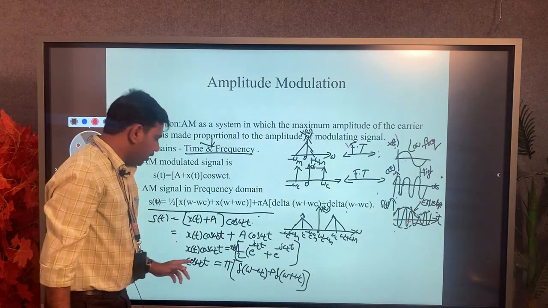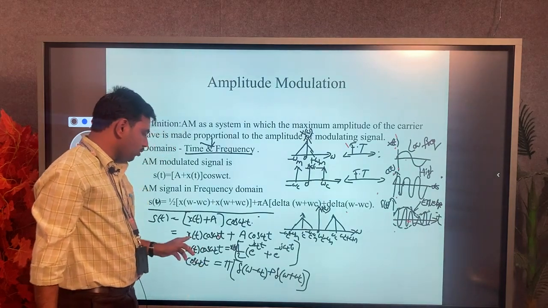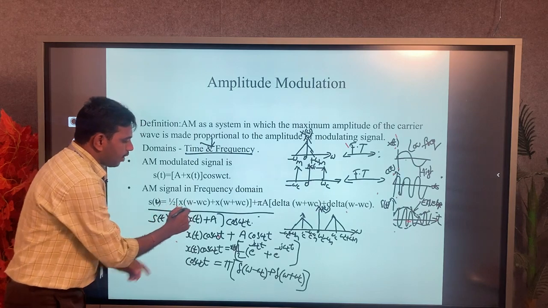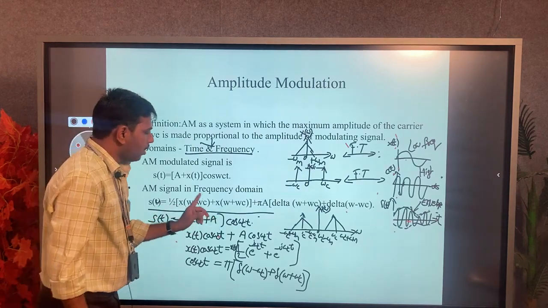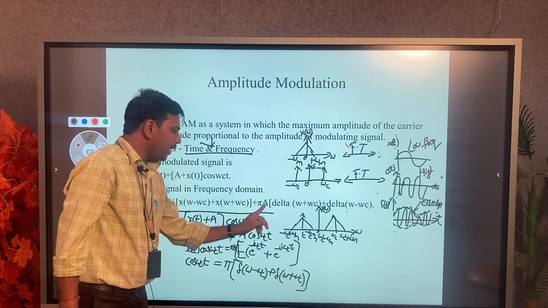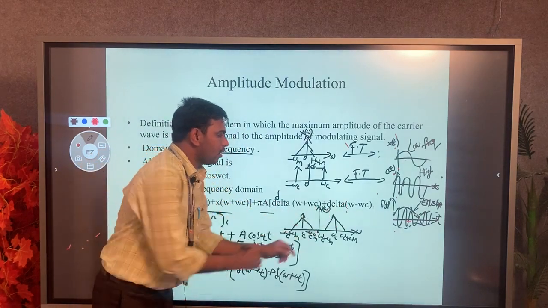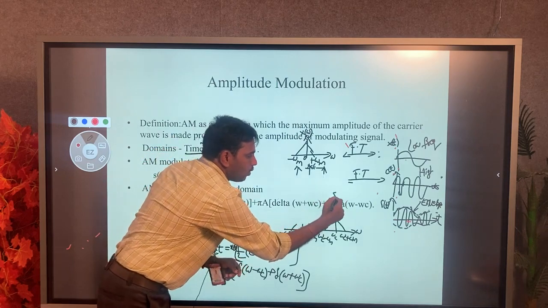We substitute these two formulas into this equation. Finally we get 1 by 2 X of omega minus omega c plus X of omega plus omega c, plus A pi times delta of omega plus omega c plus delta of omega minus omega c.